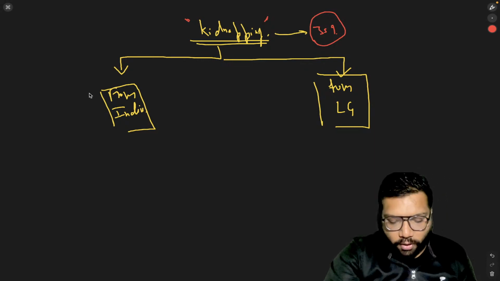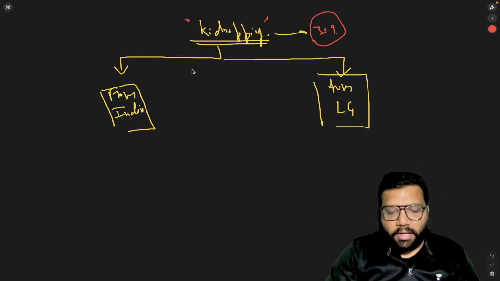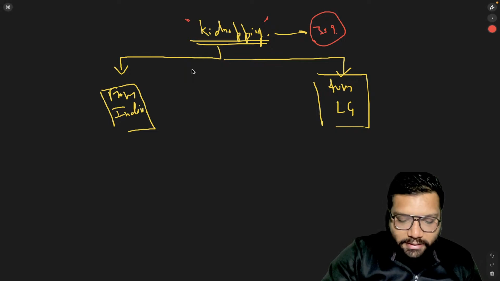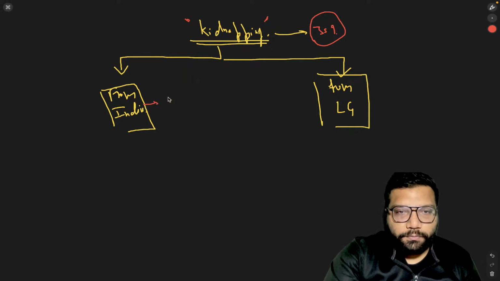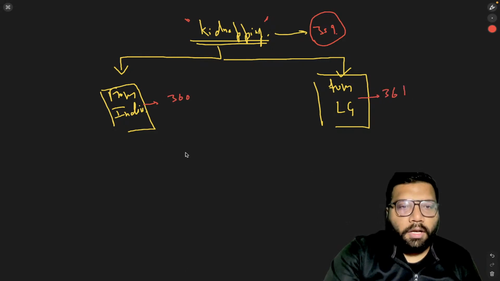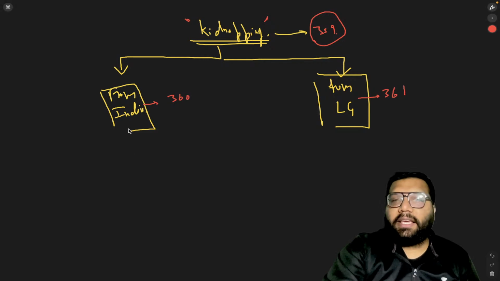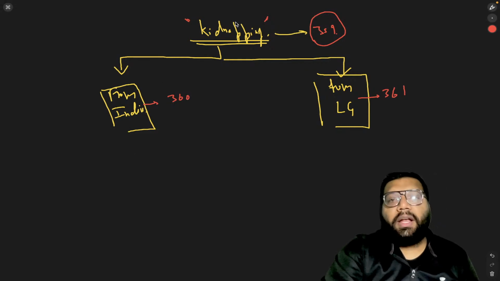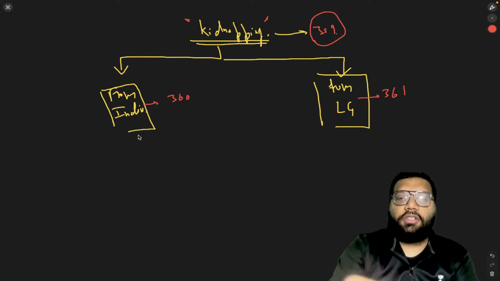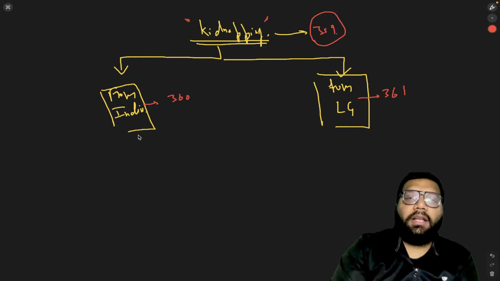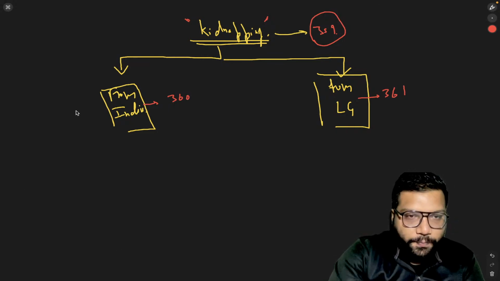Now coming to from India, which is basically your section 360 and 361. Now, how will you get to know that it is a case of kidnapping from India and when it is going to be kidnapping from lawful guardianship? Again, you should know the essentials of that particular section and you can easily figure that out.